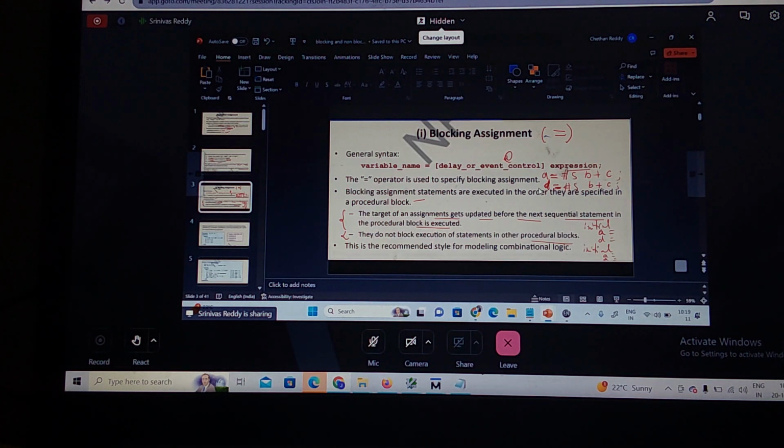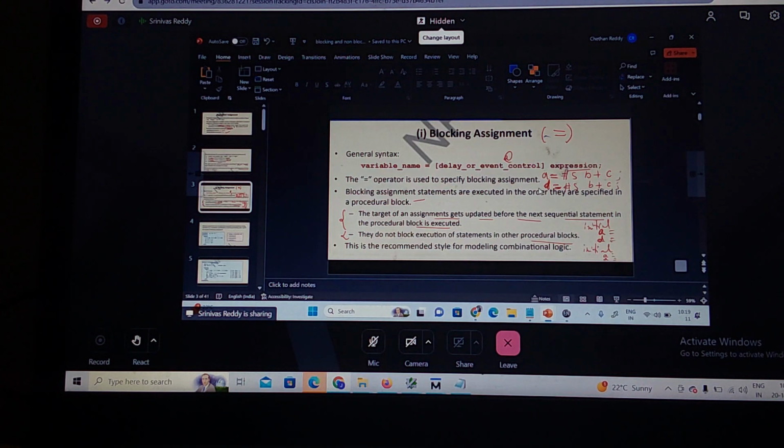Did you understand? If you are using two initial blocks, first this will be executed and then this will be executed, sequentially. This will not block the other procedural block. Is this second point clear? Can you tell me what the first point says about a blocking assignment?